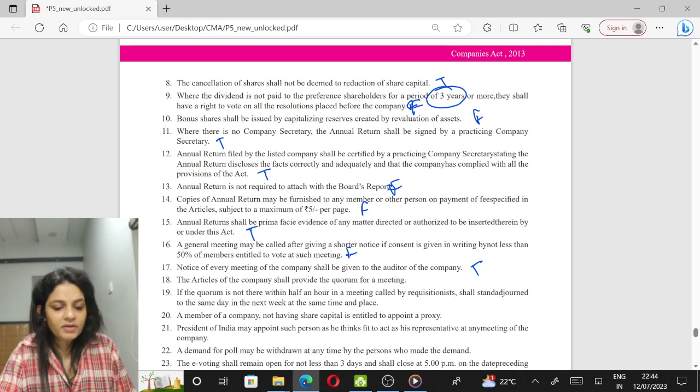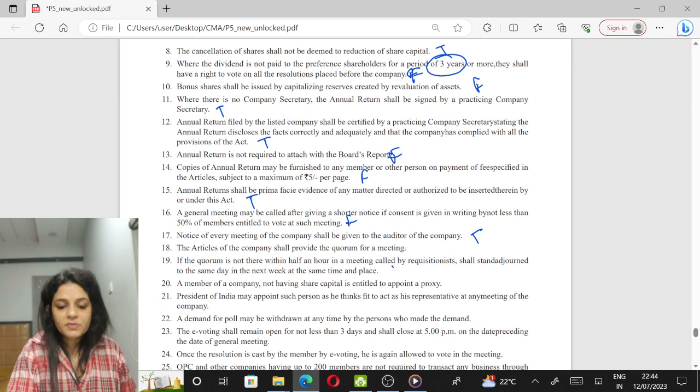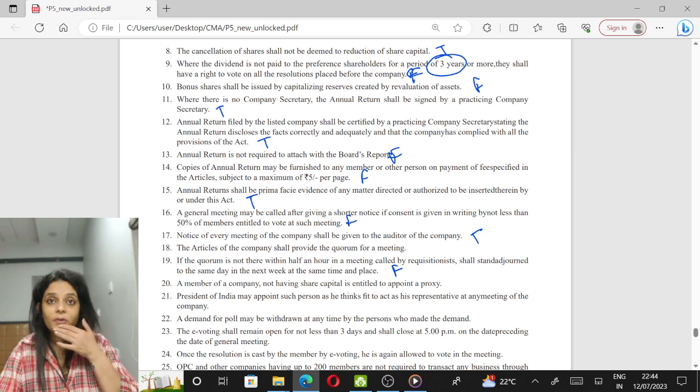If the quorum is not there within half an hour in a meeting called by the requisitionist, the meeting shall stand adjourned. False. Because when the meeting is called by the requisitionist and the quorum is not present, the meeting stands dissolved.